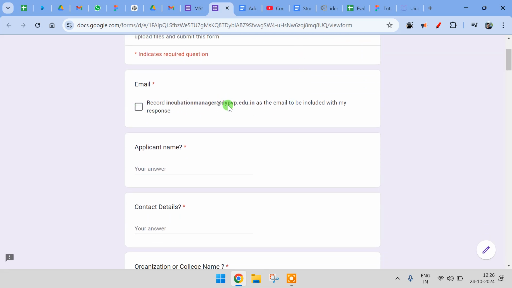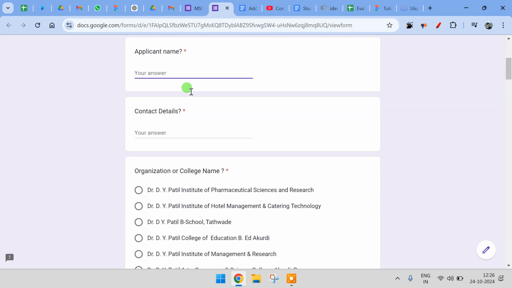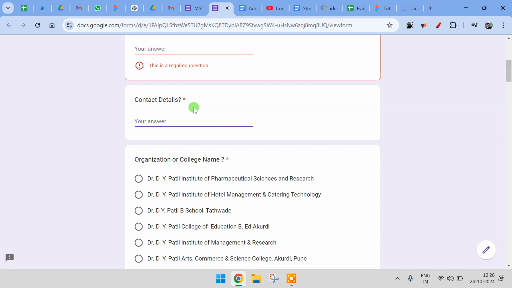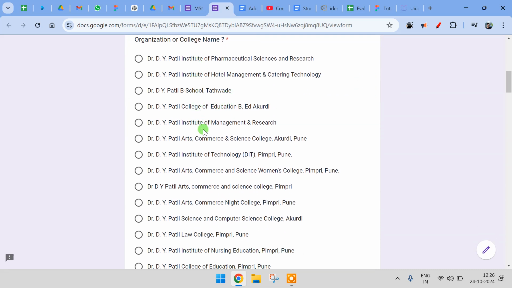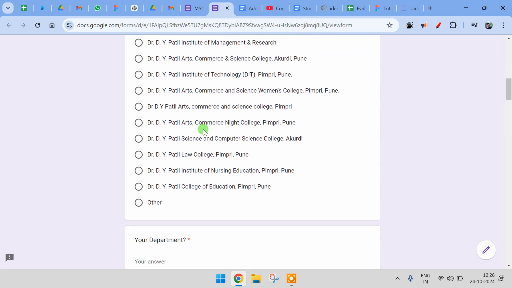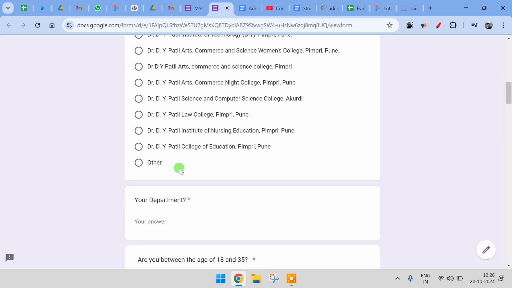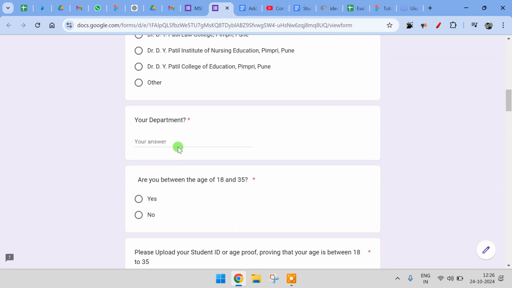It will record your email address. Then applicant name is what you have to enter, your details, and a working phone number by which, if required, we can reach you. Then, if you are from any of the Dr. DY Patil Society organizations, you can choose one of them, else you can click on other and mention your own organization. Then the department in which you study or work, basically if you are a pharmacy student, an artificial intelligence student, a mechanical student, or an electrical student, that specific department needs to be mentioned here.